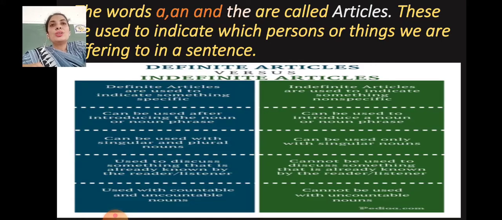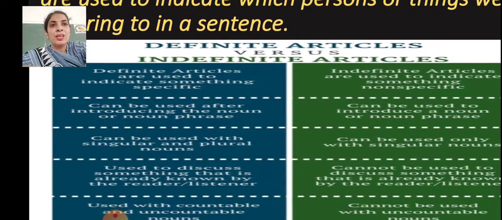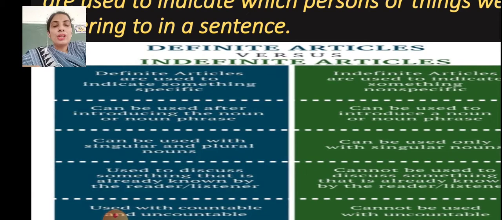Okay, so let's see the difference between definite articles and indefinite articles. Here I have given you definite articles versus indefinite. Let's see clearly. So left side you are given with the definite and right side you are given with indefinite.